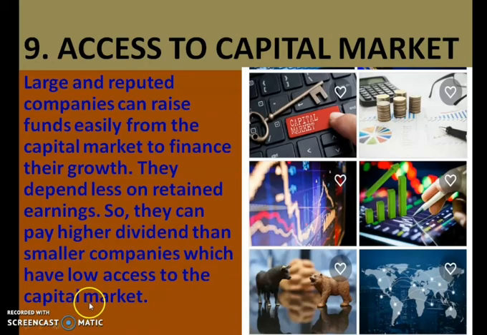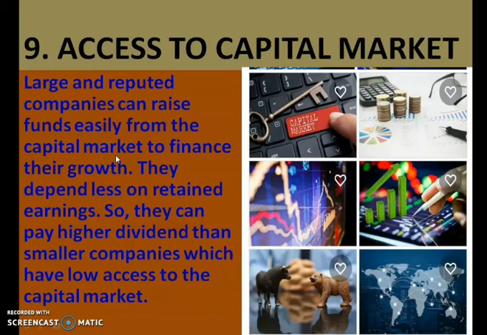So children, the thing is that large and reputed companies have access to the capital market, but smaller companies don't have access to the capital market. So if a large company requires finance or funds, they can raise it from the capital market.